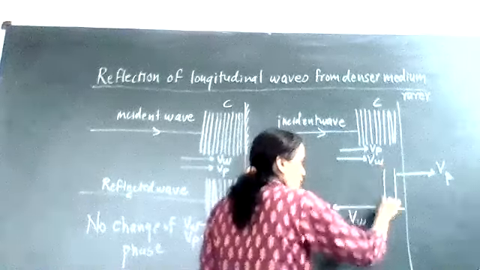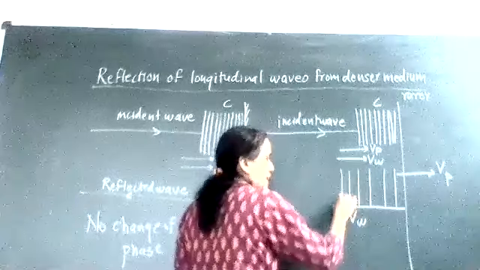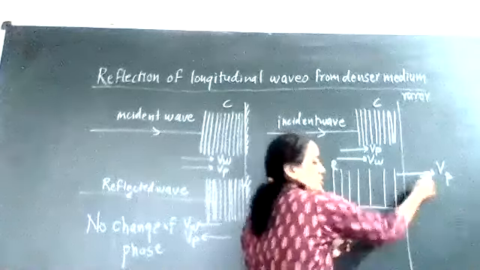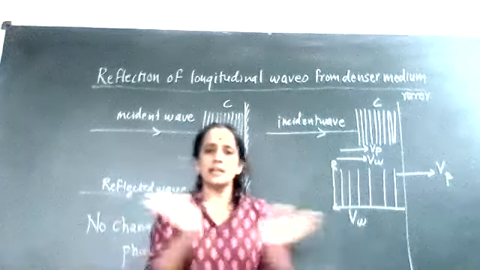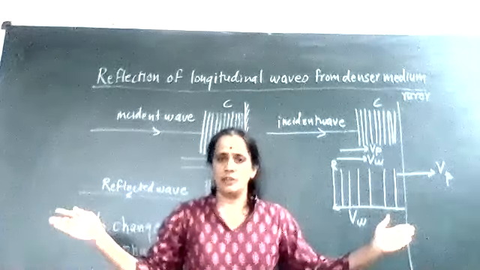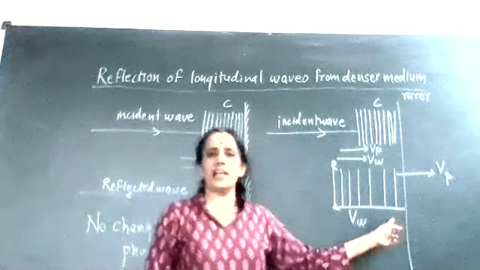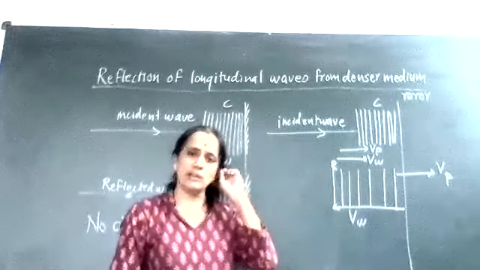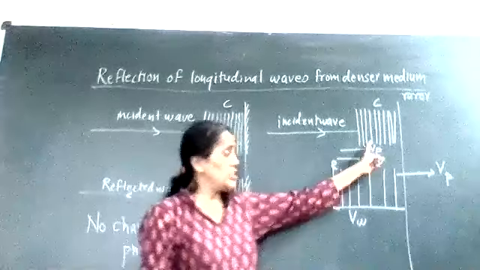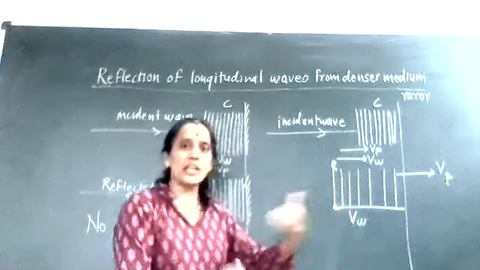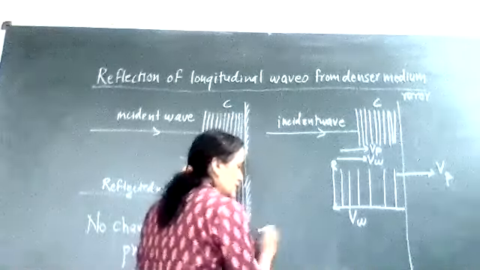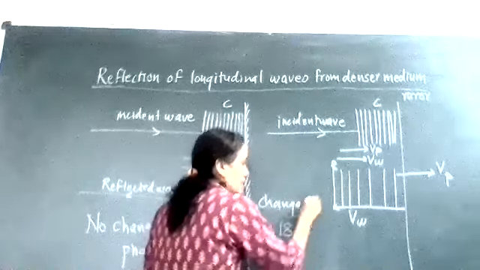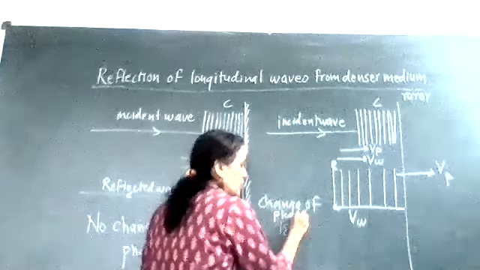So an increment in the volume of the medium means what? Your compression will be reflected as a rarefaction. Why? Because particle velocity and wave velocity are both traveling in opposite directions. So the compression will get reflected as a rarefaction whenever your longitudinal wave is incident on the rarer medium. So compression is reflected as a rarefaction. So there is a change of phase, and that change of phase is through 180 degrees.